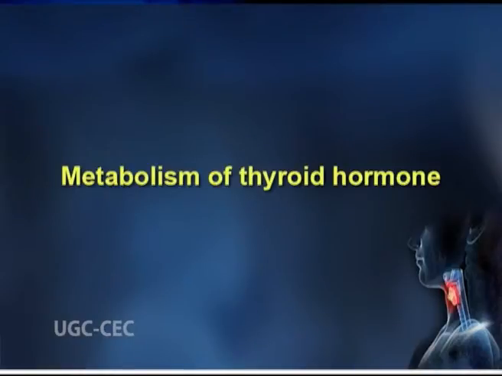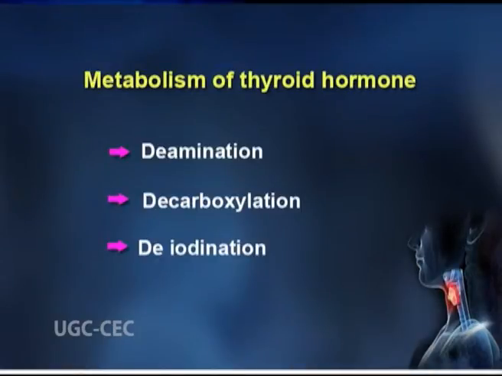Metabolism of thyroid hormone. No hormone that is produced in the body persists. Half-life periods of hormones are different depending upon functions and nature of the hormone. The thyroid hormone is chiefly metabolized in the liver and kidneys. The thyroid hormone undergoes three main processes: deamination, decarboxylation and deiodination, due to which metabolites are formed and then excreted by urine and fecal matter.